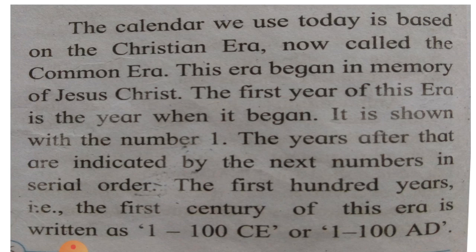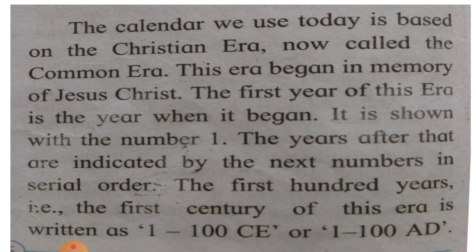Students, here you will be asked a question. How is the first century of the Common Era written? So, remember the answer. The first century of the Common Era is written as 1 to 100 AD or 1 to 100 CE.